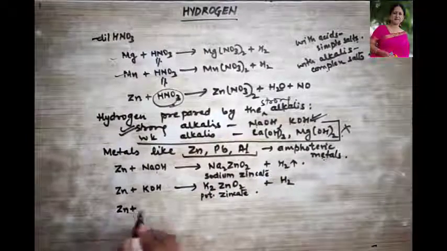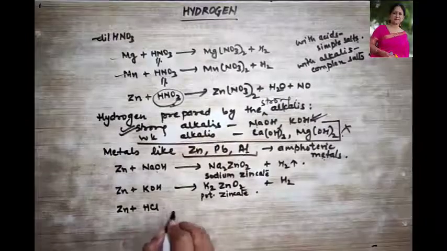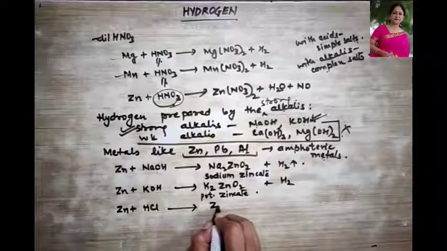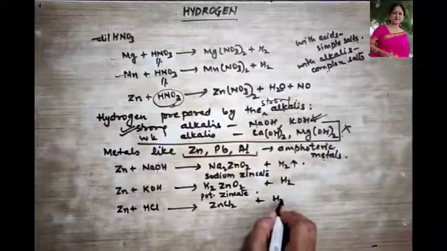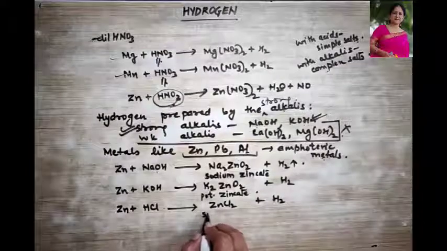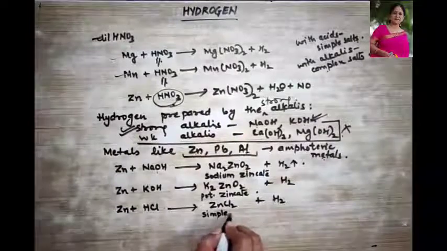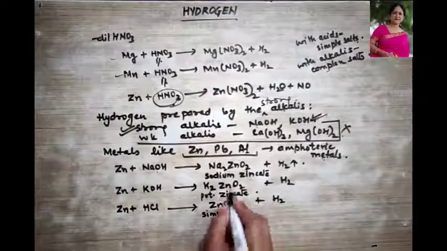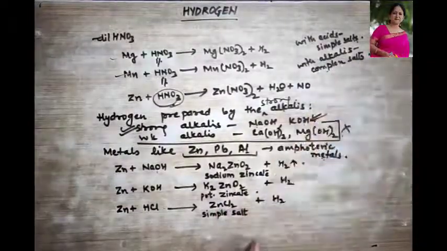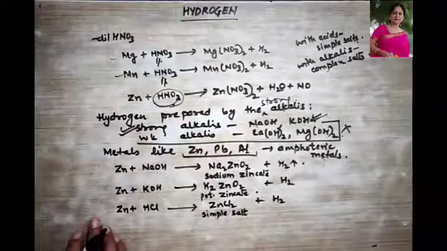Similarly, zinc, when it is treated with an acid, it will form what? ZnCl2 plus H2. So what is this? This is your simple salt. And what are these? These are your complex salts. So this is very clear to you.